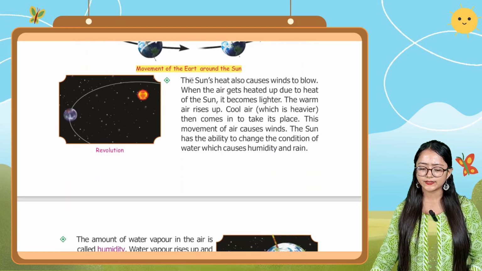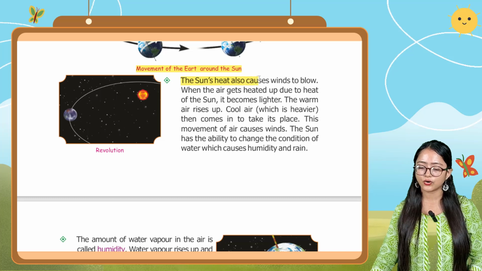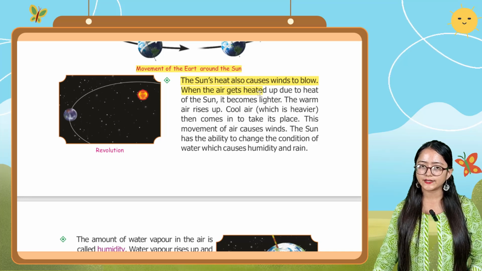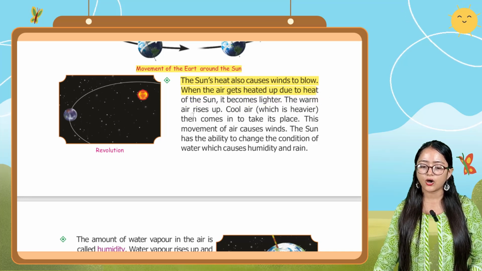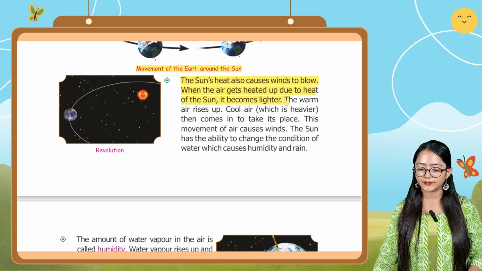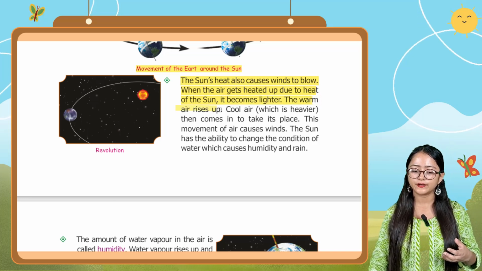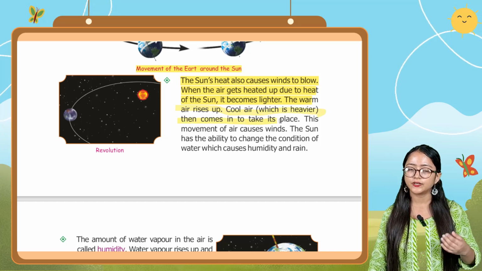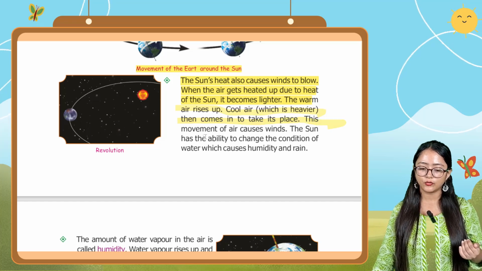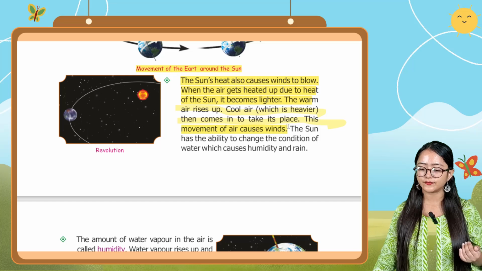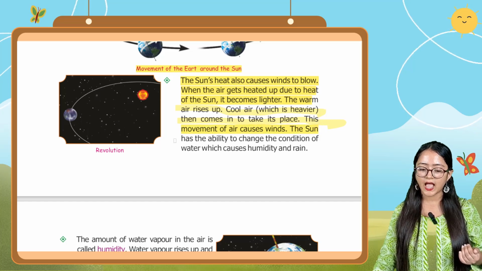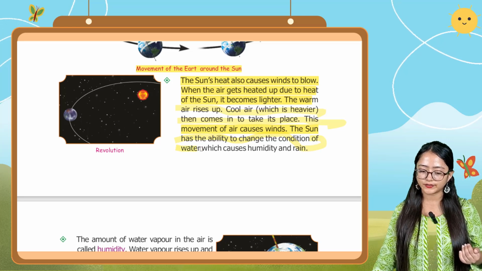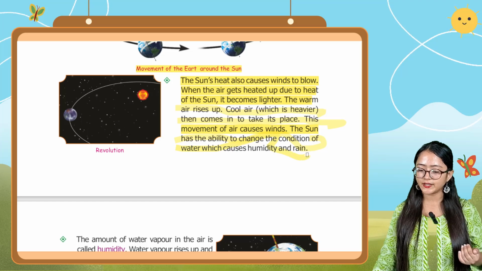Now the next para says that the sun's heat also causes winds to blow. When the air gets heated up due to the heat of the sun, it becomes lighter. The warm air rises up, and cool air, which is heavier, then comes in to take its place. This movement of air causes winds. The sun has the ability to change the condition of water, which causes humidity and rain.